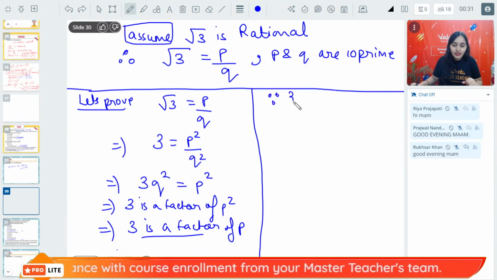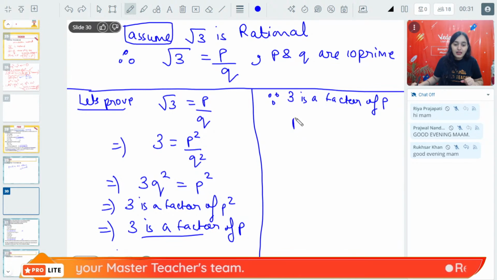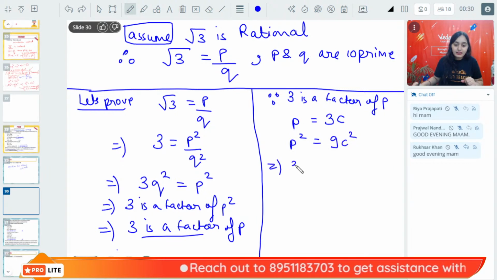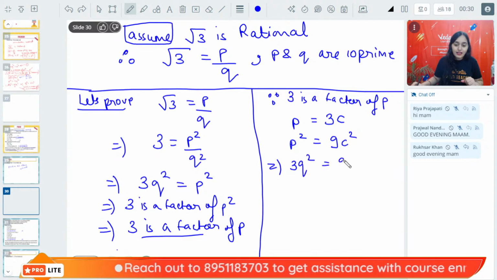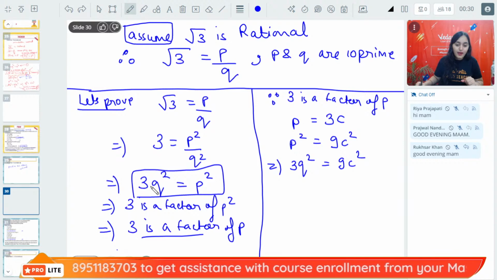Since 3 is a factor of P, then P must be equal to 3C. That means P square will be 9C square. This implies that 3q square is 9c square because p square is 3q square.